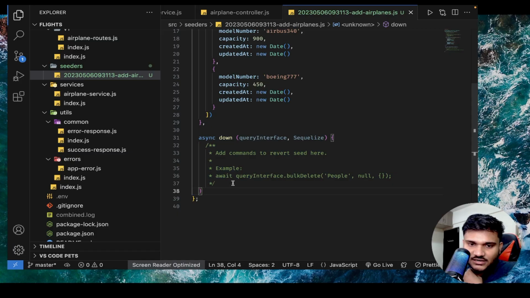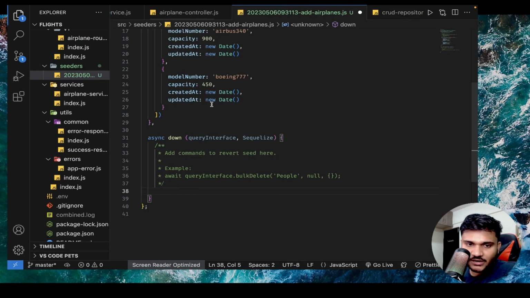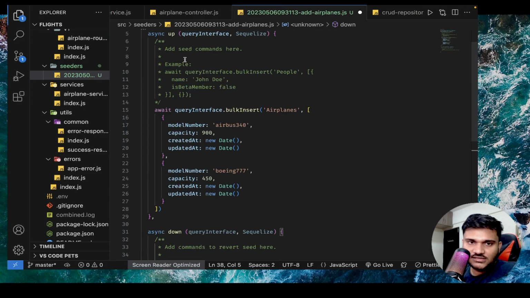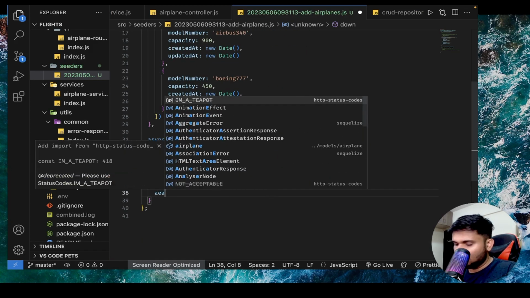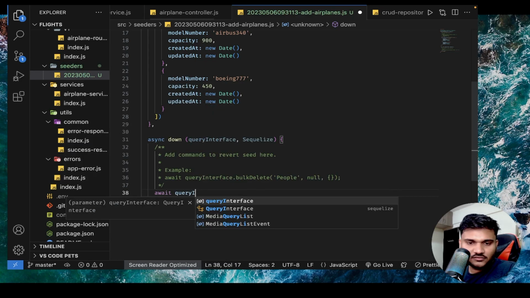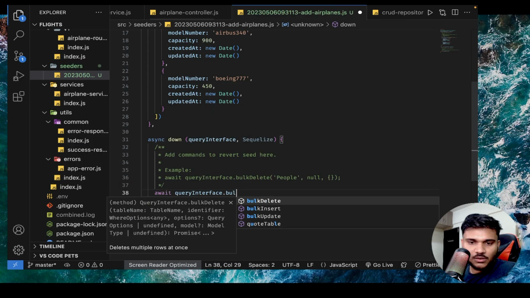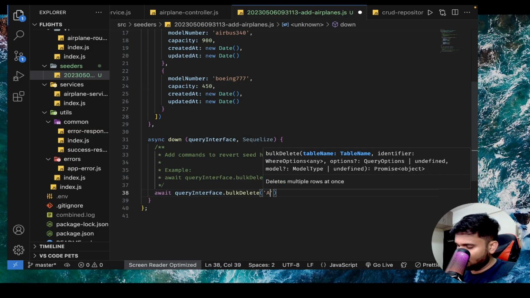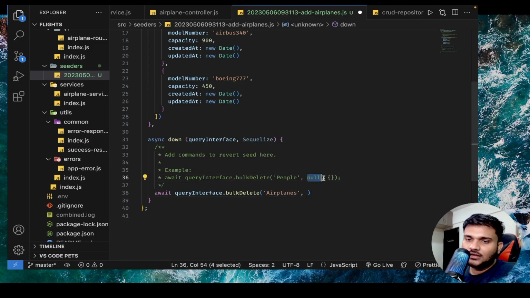In that case, let's add it. So whenever you do undo, this down function is applied. Whenever you do db seed, this up function is applied. I'll say await queryInterface.bulkDelete, airplanes. You'll put plural here, right? Then there are two more parameters that you can put. Technically, this object parameter is the only thing that we have to actually go for.